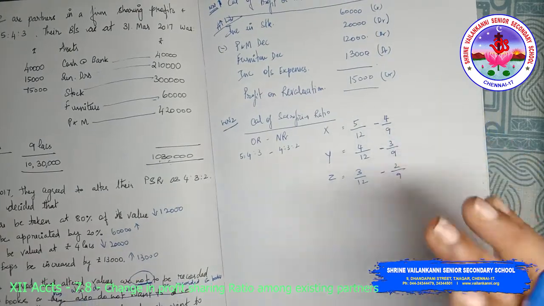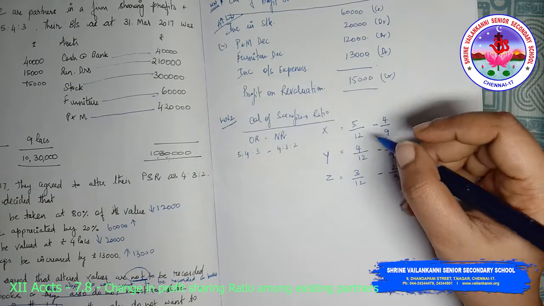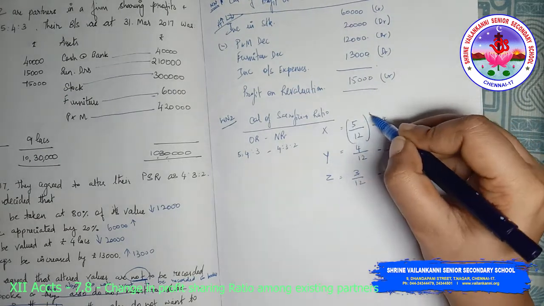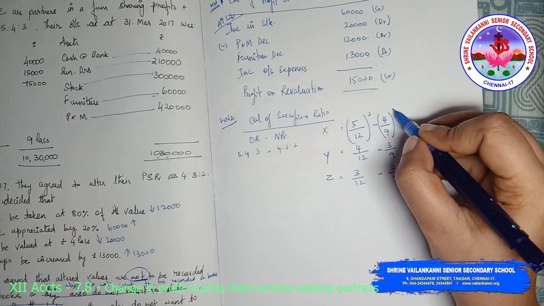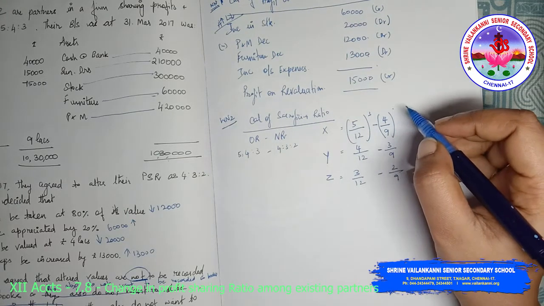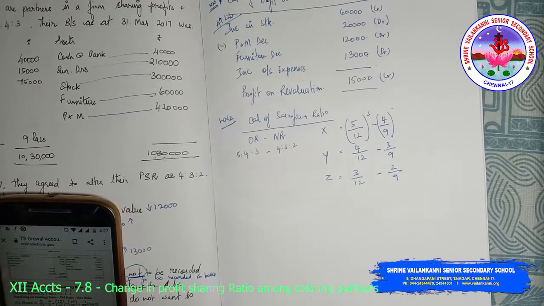Since the denominators are not equal, we need to make them equal. So we have to multiply this by 3 and this by 4.